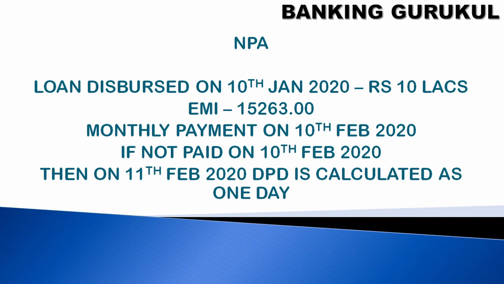For example, let's discuss NPA. A loan is disbursed on 10th January 2020 for 10 lakh rupees. The EMI is 15,260 rupees, with monthly repayments on 10th February, because your repayment starts one month after disbursement. You are supposed to pay the first installment on 10th February. If you do not pay, your DPD is calculated as 1 day from the end of the 10th, so on the 11th it becomes DPD 1 day. This DPD is an important factor for NPA categorization.